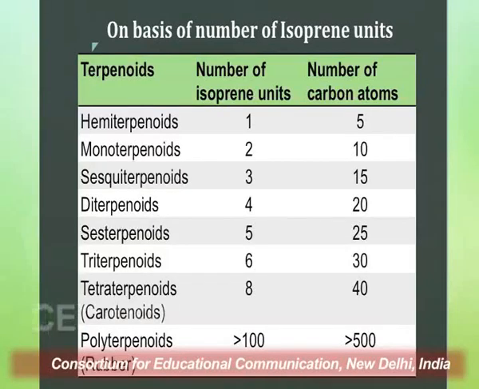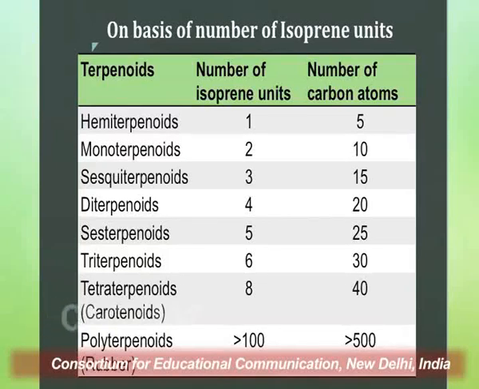Cyclic terpenoids, depending upon the number of rings present in their structure, can be further classified into monocyclic, bicyclic, tricyclic, tetracyclic, and so on and so forth. So coming to the classification, you can see in the table that if the terpenoids have one isoprene unit, they are known as hemiterpenes. But as per the definition of terpenes or terpenoids, they must possess two or more isoprene units. Obviously, if the isoprene unit has a C5H8 configuration, then hemiterpenoids will have only 5 carbon atoms.